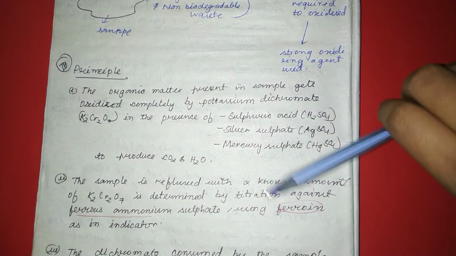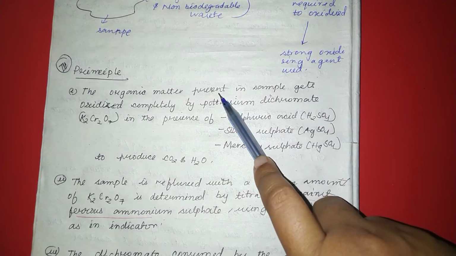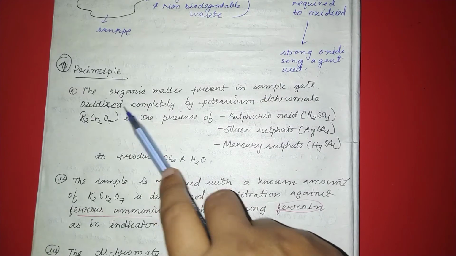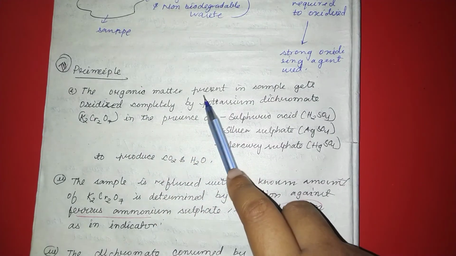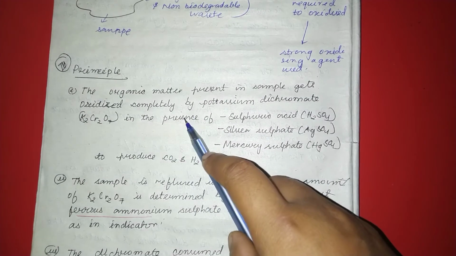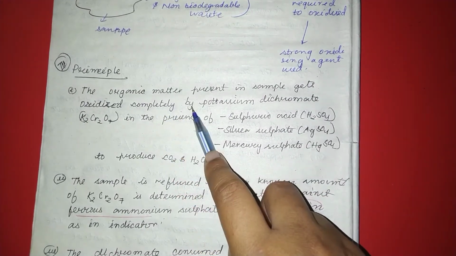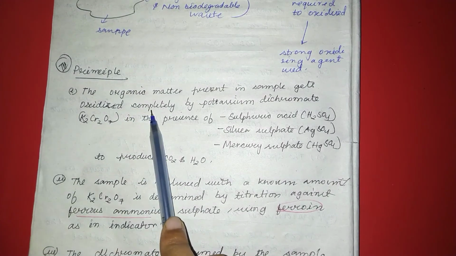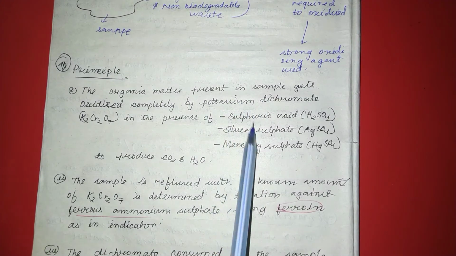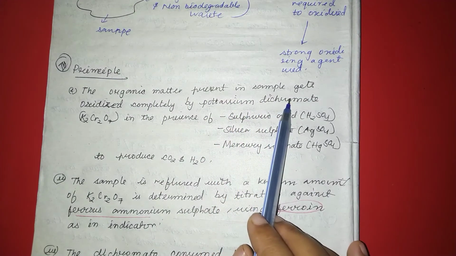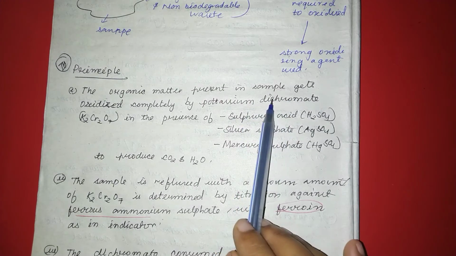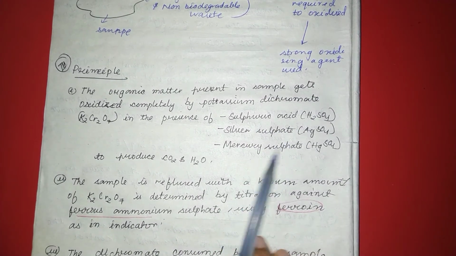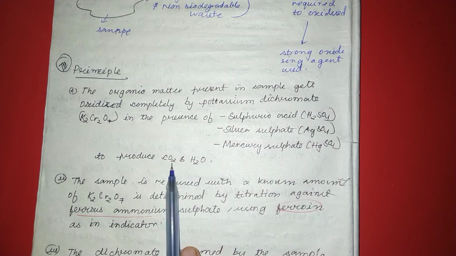So in the collected wastewater, we oxidize completely the organic matter present in the sample, which means in a wastewater which contains organic matter. The organic matter gets oxidized completely with the help of the strong oxidizing agent, that is potassium dichromate, and also in the presence of sulfuric acid, silver sulfate, mercuric sulfate to produce carbon dioxide and water.